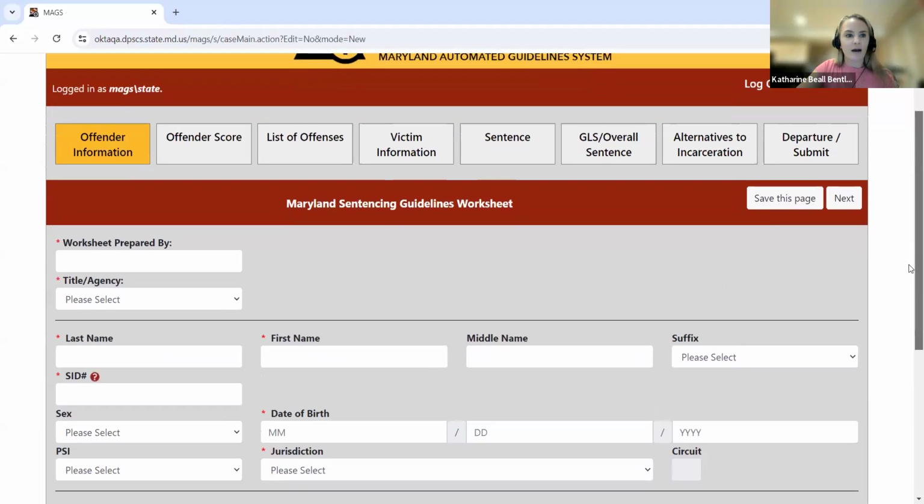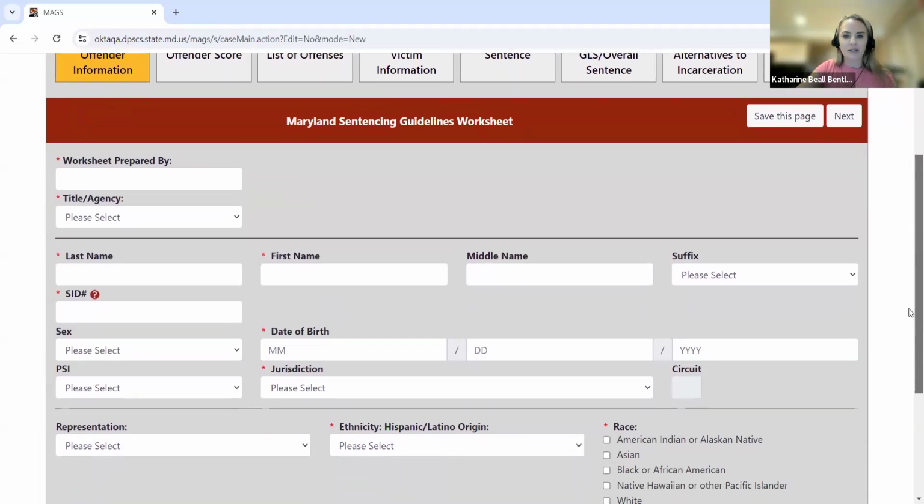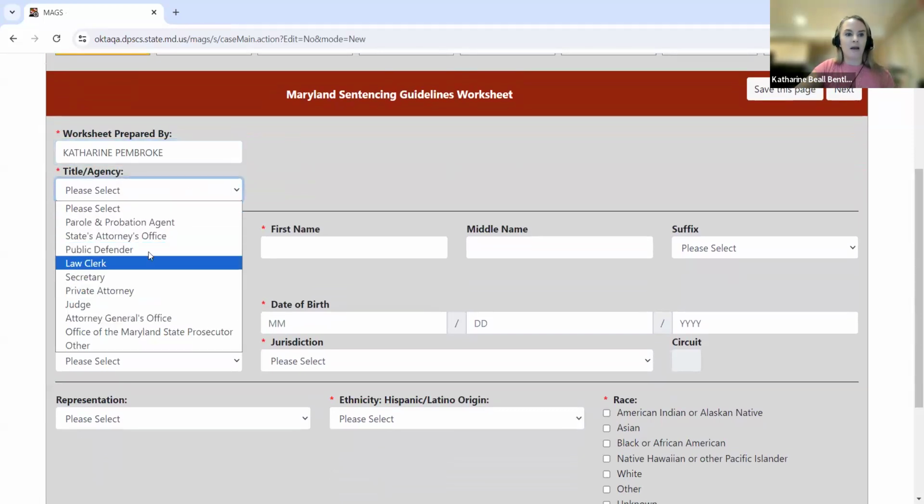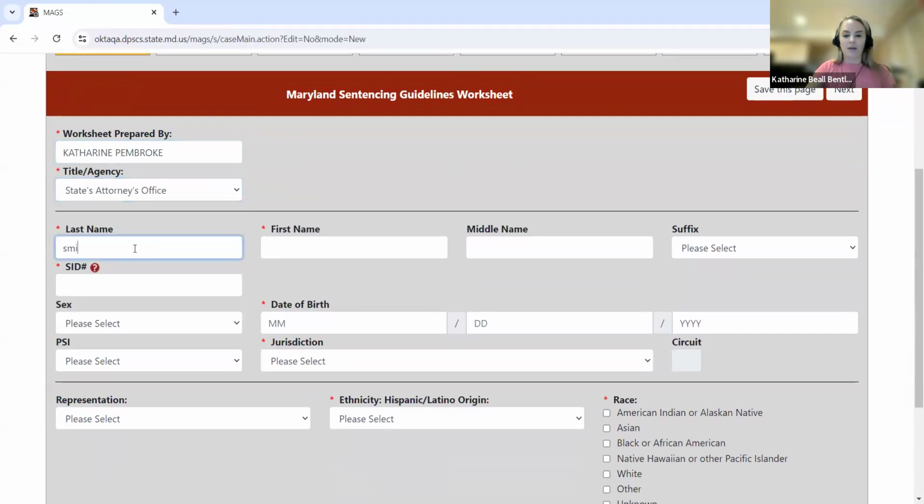All right, so again, I'm first brought to the Offender Information tab. This is pretty self-explanatory. This is, again, where we're entering information about the worksheet preparer, as well as some demographic information about the defendant.